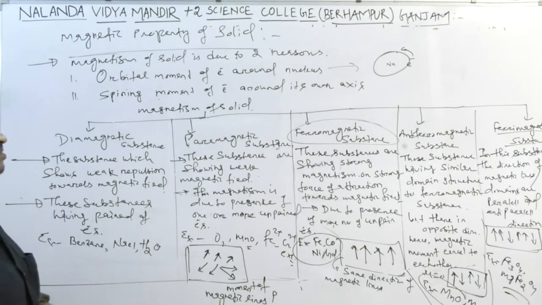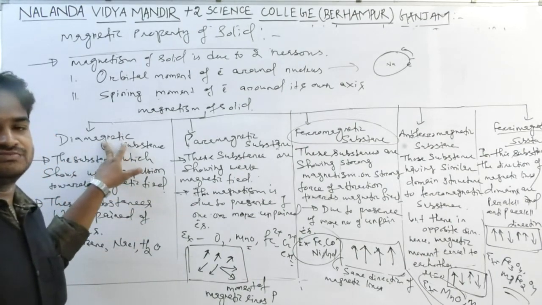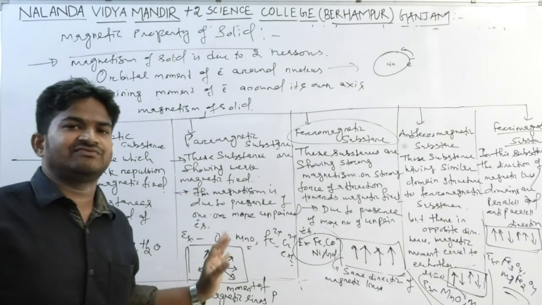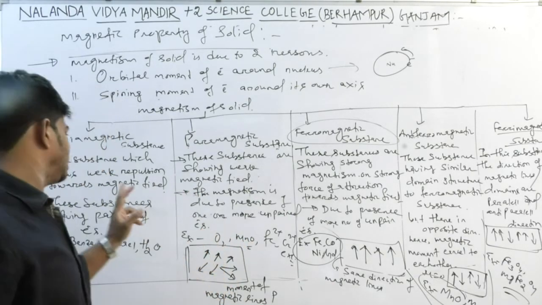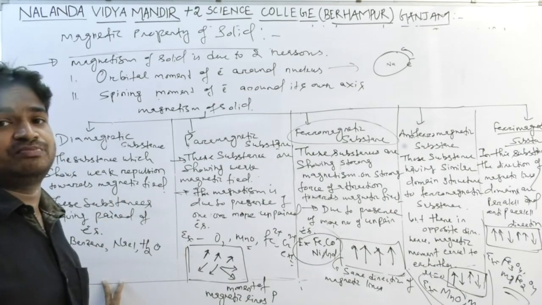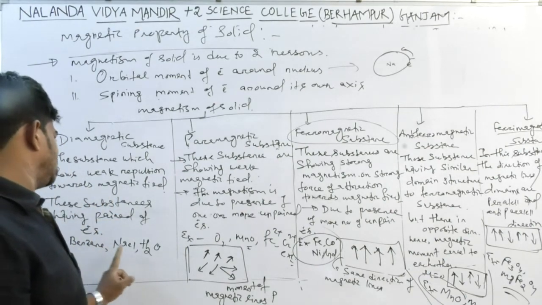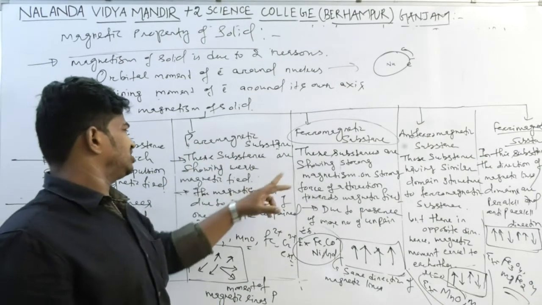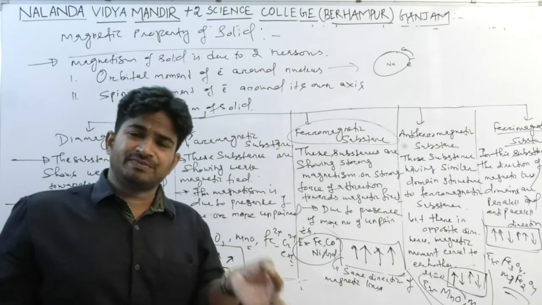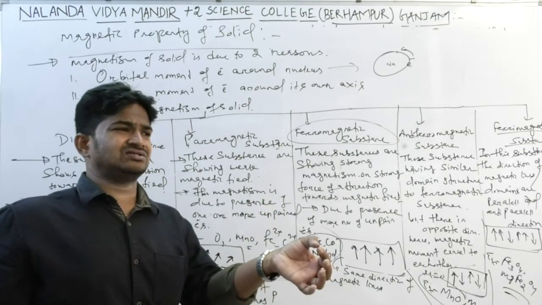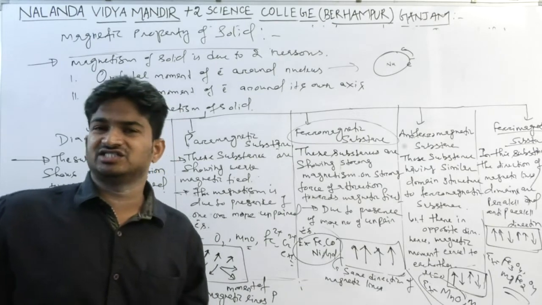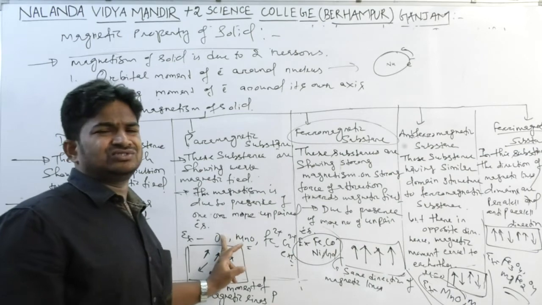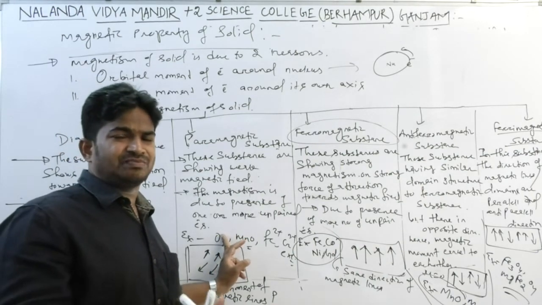Once again, diamagnetic substances show a weak magnetic field in the opposite direction, due to the presence of paired electrons. Examples: benzene, sodium chloride, and water. Paramagnetic substances, due to the presence of unpaired electrons, show feeble magnetism, that is, a weak magnetism.